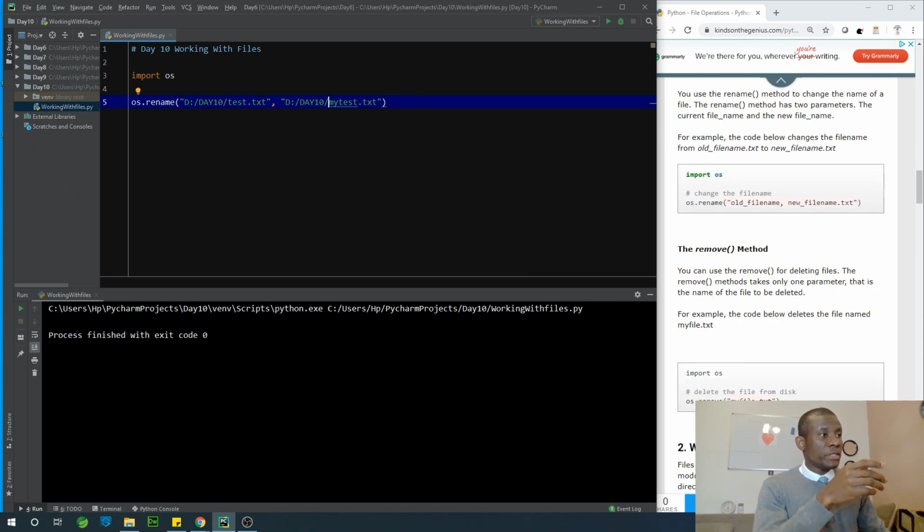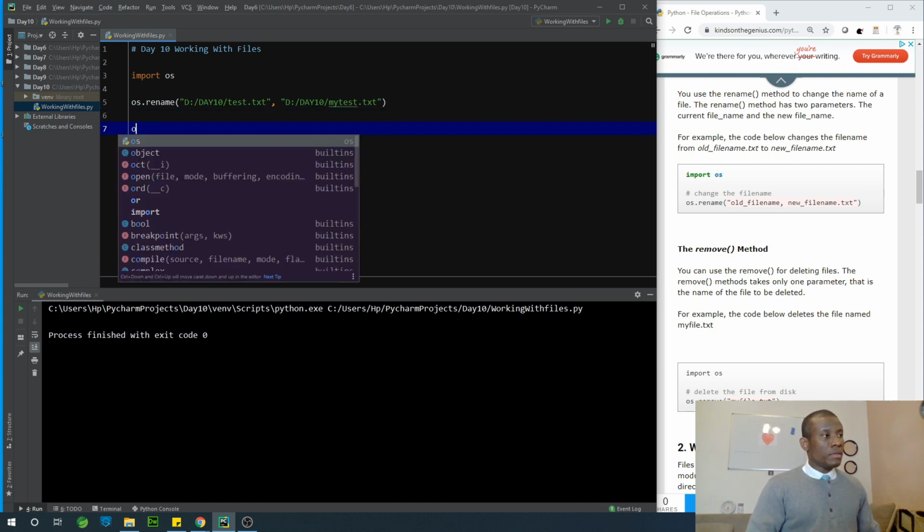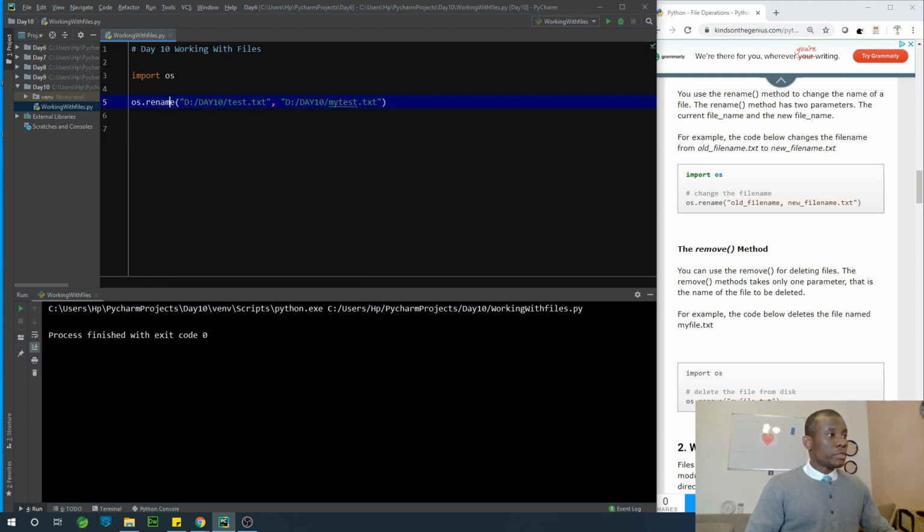Remove a file. Let's just remove this file as well. So I'm going to say os. Okay, let me just use it in the same line. os.remove.